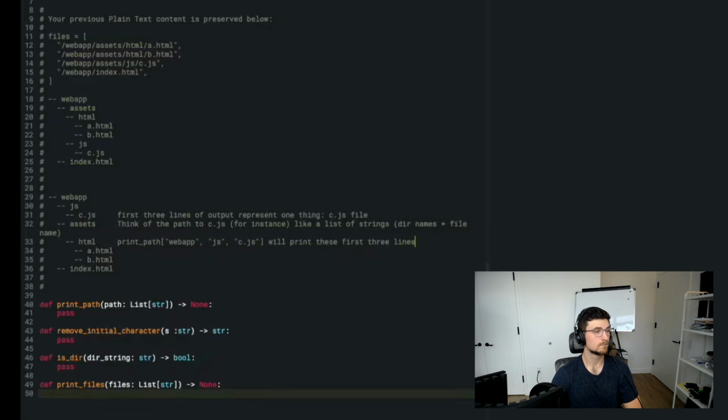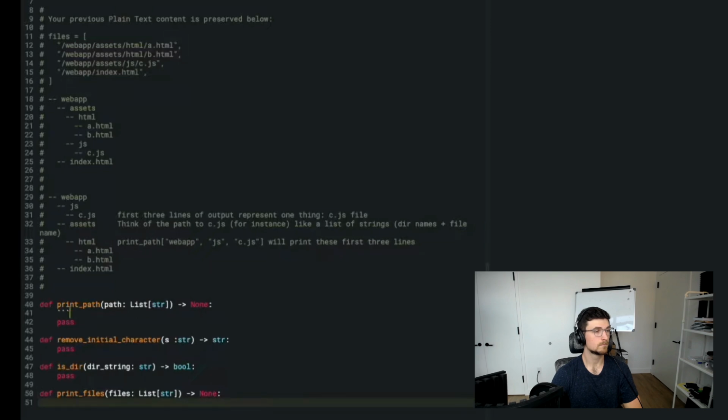So all that print path needs to do is, I think docstrings need 3 quotes like that, just print each string on its own line, each indented, with dashes, each printed with an extra indentation.